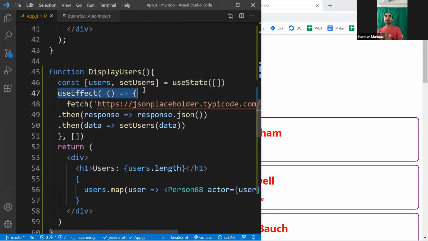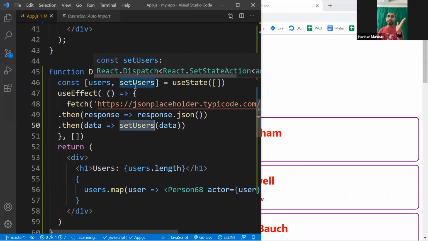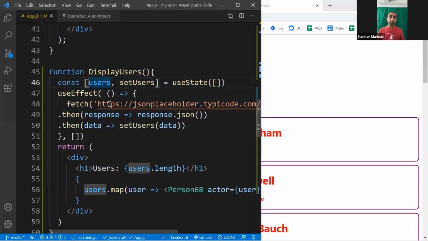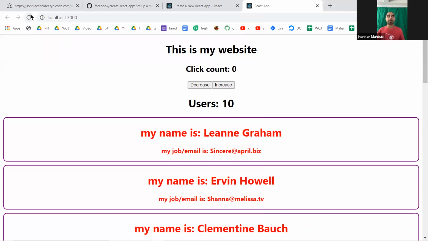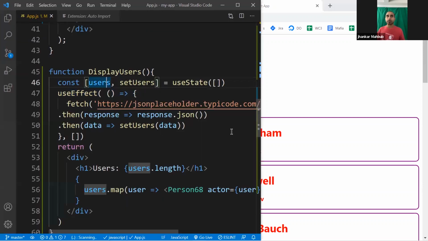And to load data, you use something called useEffect. This is how you manage side effects. And inside the side effect, you can obviously use fetch. Once the data is loaded, you just set the state, and that's how all the users are set to the variable users. And that's what we see for a fraction of a second. Initially 0, and within a fraction of a second, data is loaded, and then you see 10, whatever the data.